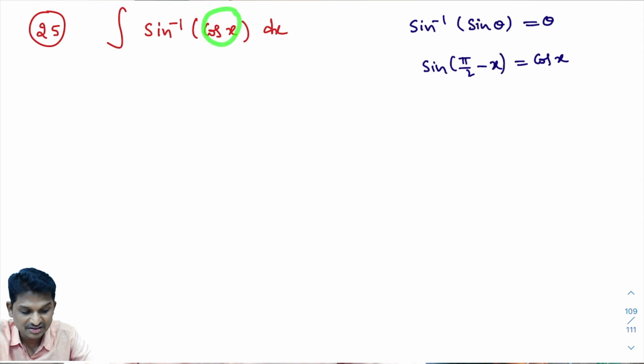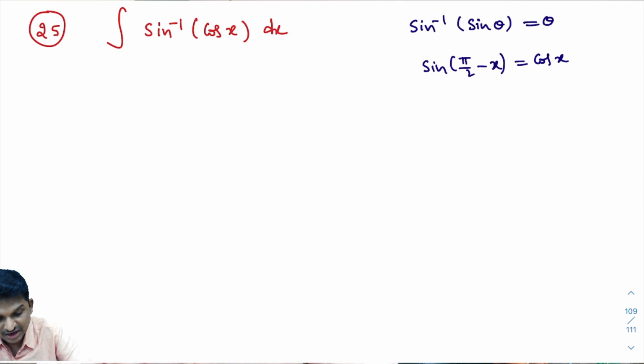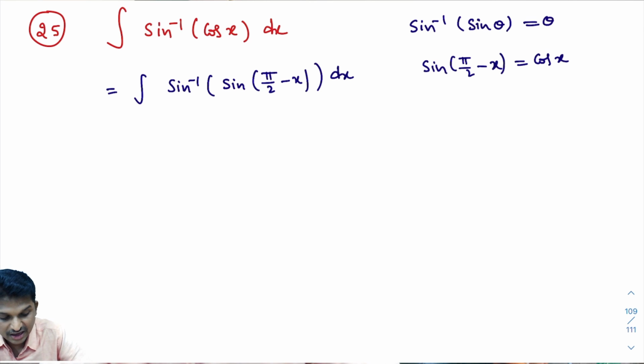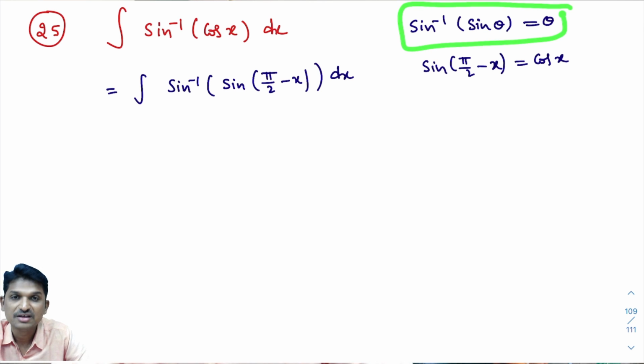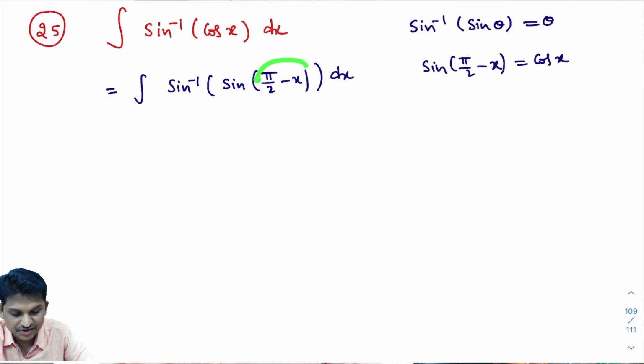So here cos x is there, na? In place of cos x, what can I write? I can write sine pi by 2 minus x. That equals the integral of sine inverse of sine pi by 2 minus x dx, since cos can be written as sine pi by 2 minus x. Now I am going to use the formula: sine inverse of sine theta is theta.